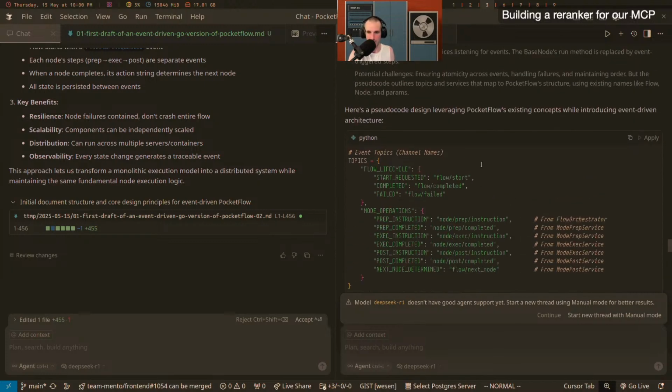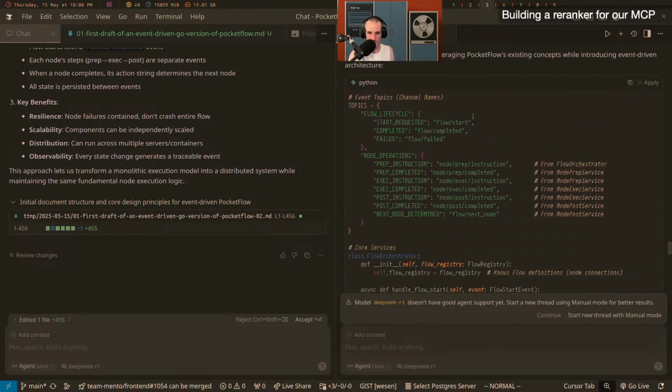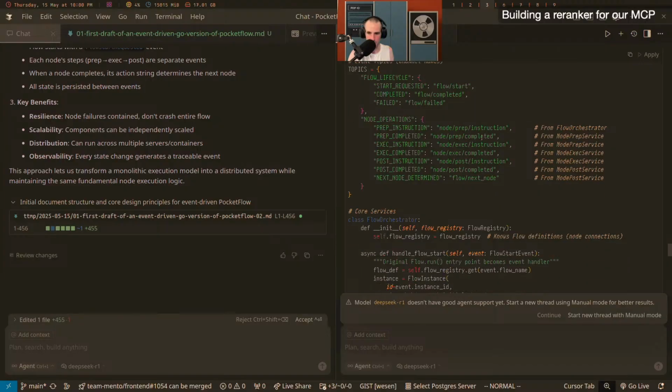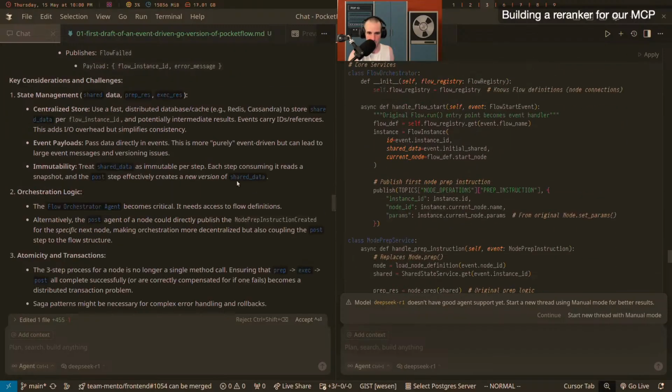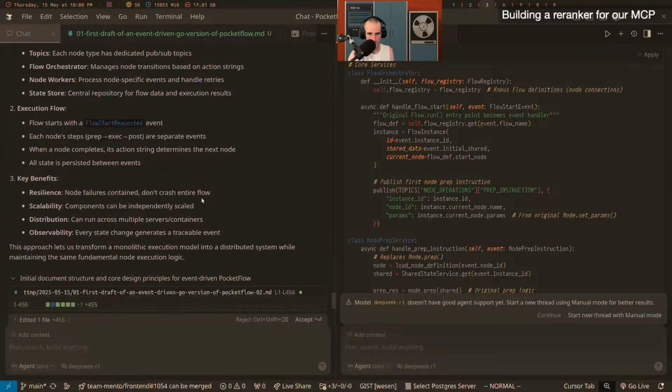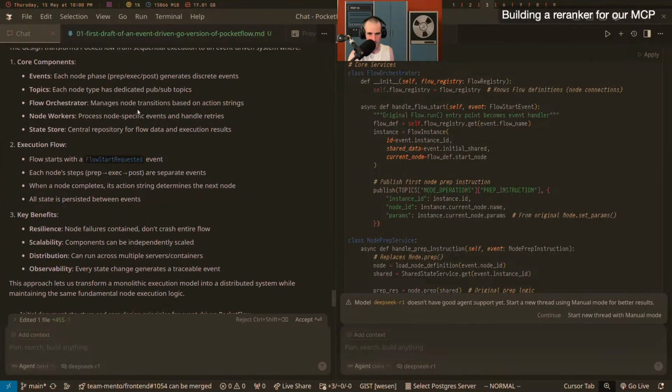And we can look at this, right? It's going to be like, oh, the flow lifecycle. I don't know, this makes no sense. The flow topics. No, it does make sense, but these are not the names that we want, right? And then we can see here there is, wait, where's our write-up? Where's the write-up that we took here? Topic, each node.